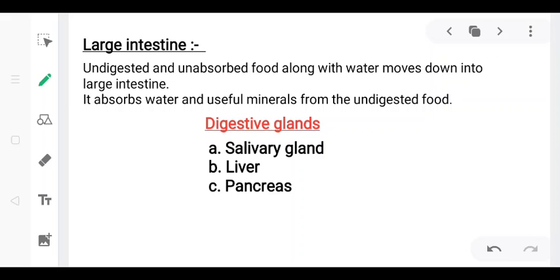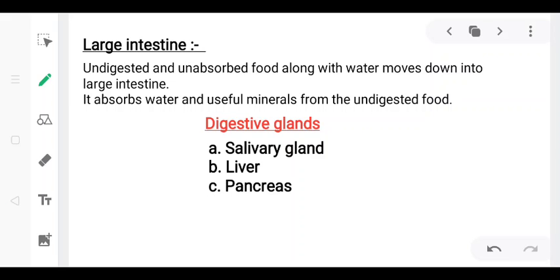The undigested food material becomes semi solid and is then called feces, okay. Now it passes through the large intestine and is stored in the rectum, where it gets expelled out from the body through the anus, and this process is called egestion.